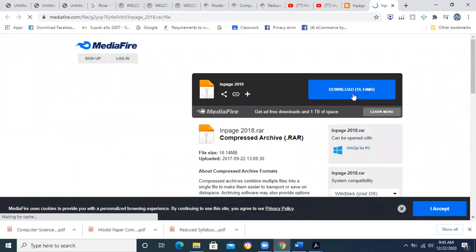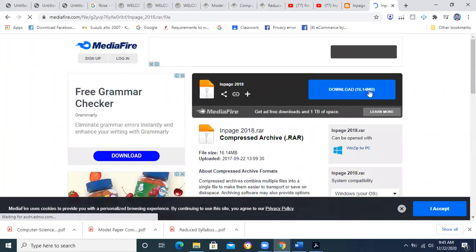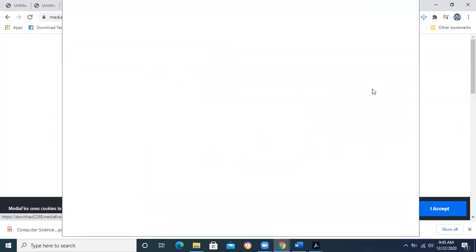So right now I can see on my screen that a Mediafire page has been opened, and it is showing that I am able to download InPage from here. I will click on it, and then I will be able to download it.